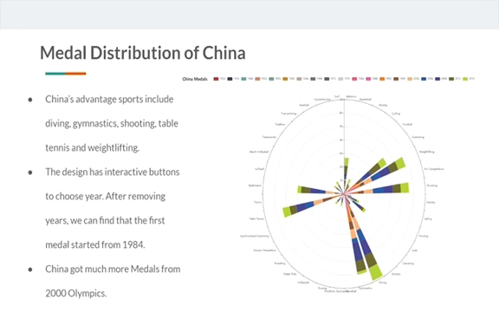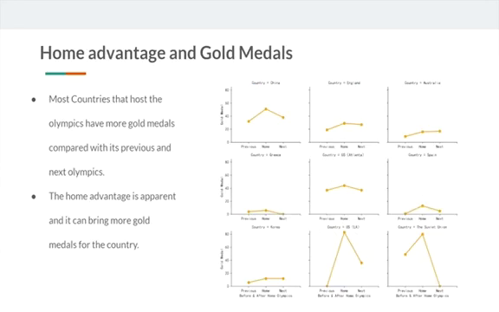And from the color of the map, we can find that China got many more medals from the 2000 Olympics. So what factors actually influenced the medals a country can get? The first factor is home advantage.